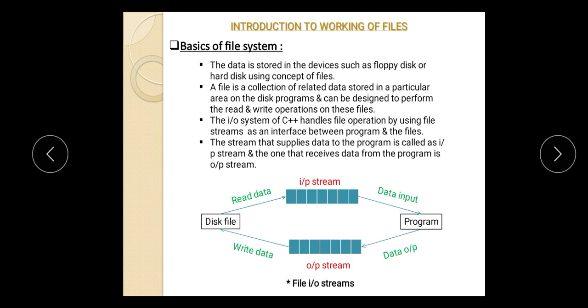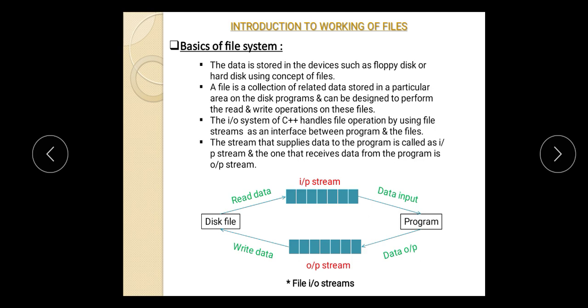Similarly, if we want to perform some read write operations on the file, then we have to use some file stream which allows us to perform different operations such as read and write on the file. So C++ handles all these file operations with the help of streams, that is a file stream, which acts as an interface between the program and the files.